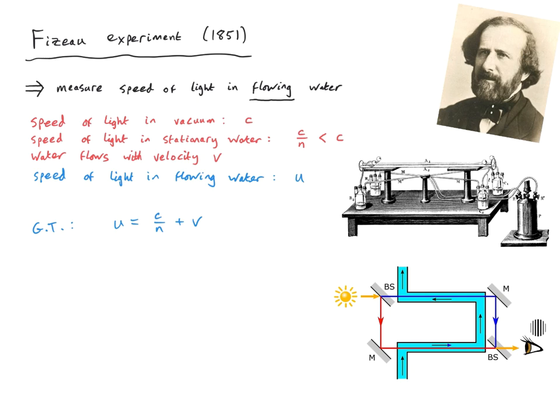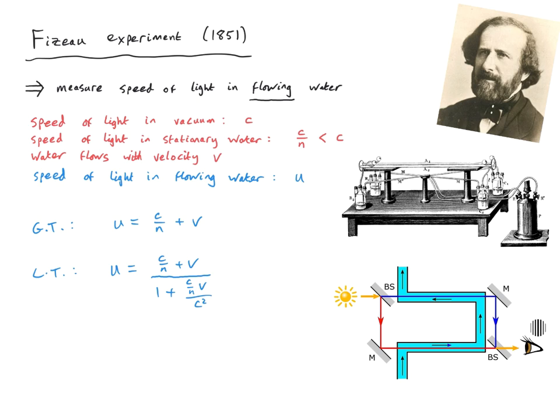What about the velocity addition formula following from the Lorentz transformation? In that case, we obtain that u is equal to c over n plus v, as before, but then it gets corrected by this factor on the bottom, 1 plus (c over n times v) over c squared. This is just a direct application of the velocity addition formula that I wrote down on the previous slides.